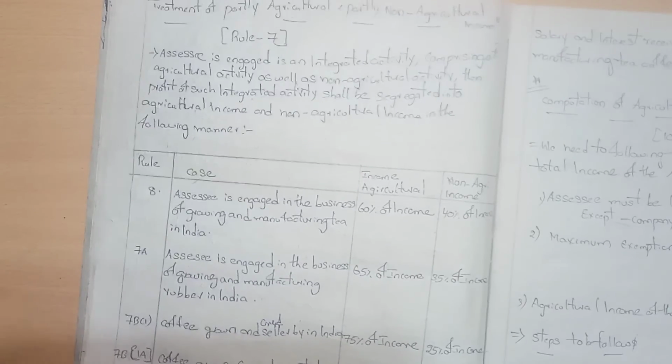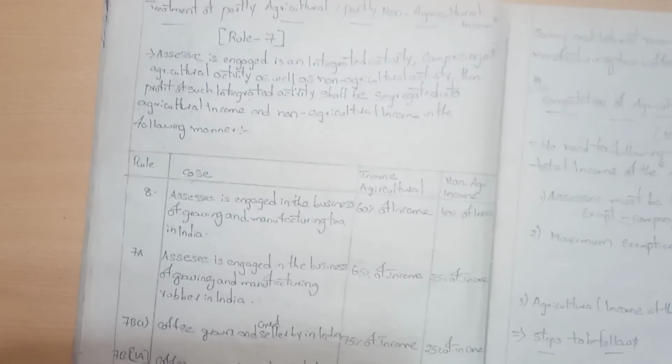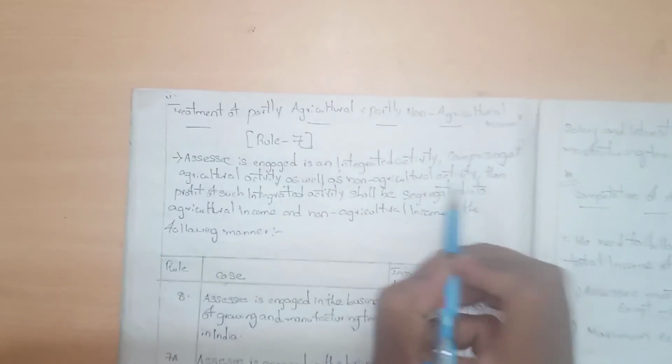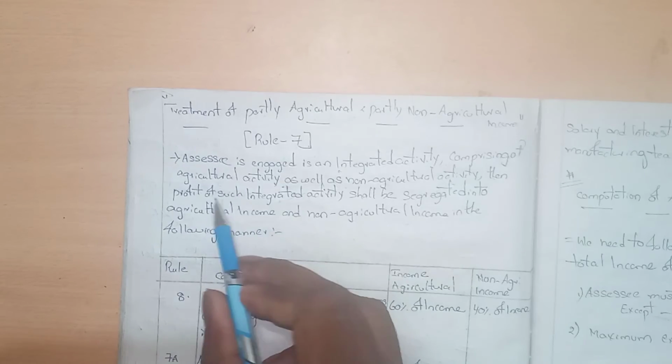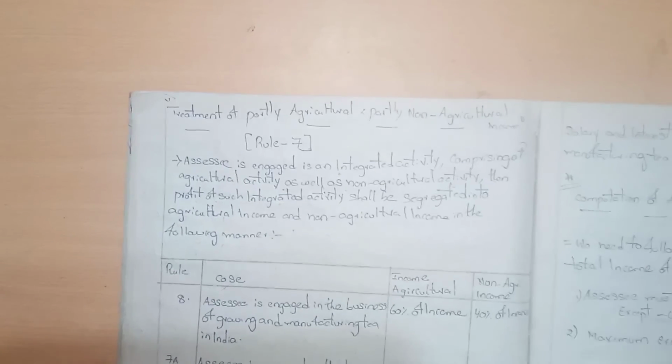Segregate means separation of partly agriculture income and partly non-agriculture income, when the assessee acquires rent or revenue from a building and so on. So the assessee is engaged in an integrated activity comprising agriculture activity as well as non-agriculture activity. Then the profit of the integrated activity shall be segregated into agriculture income and non-agriculture income. Segregated means separation into either agriculture income or non-agriculture income. That is the meaning of segregated. So next, case by case, agriculture income and non-agriculture income will be calculated.